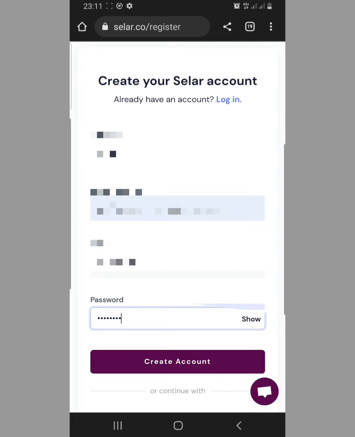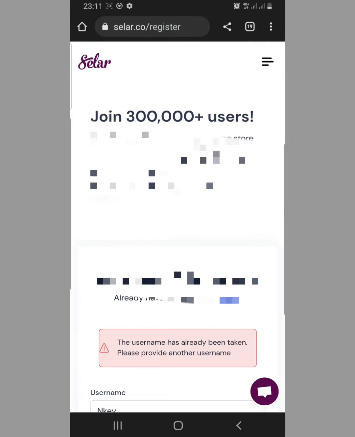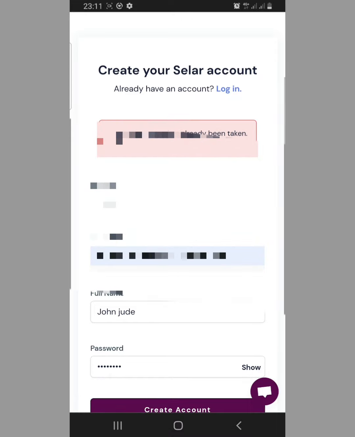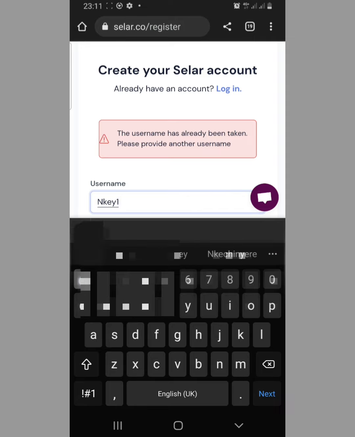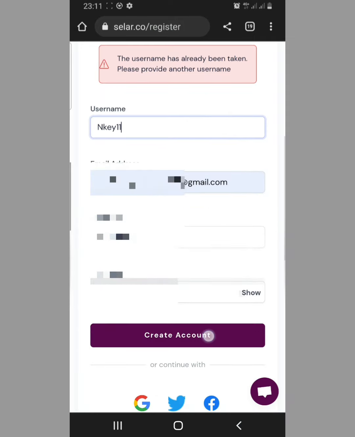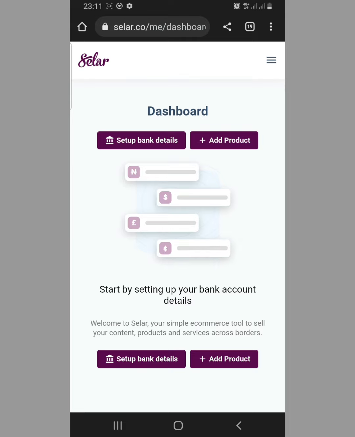You now start your registration. So you now go to this create account here. You tap on the create account. It says that this username has already been taken. I should provide another username. So let me just put one there. All right, so create account. I'm just using random details here. All right, so it has created an account.